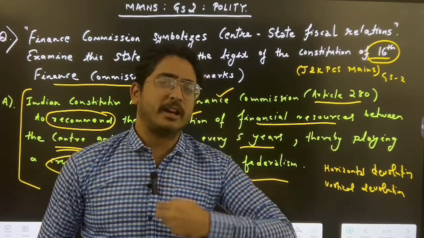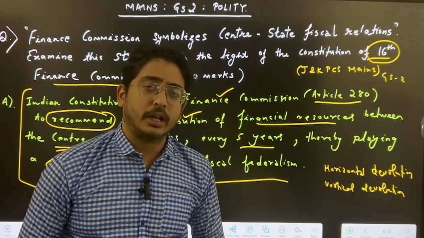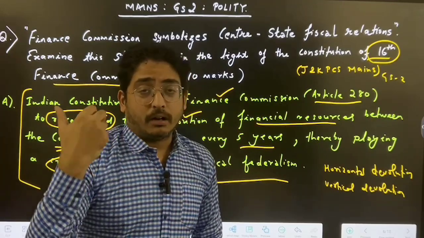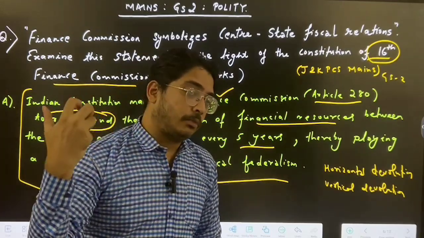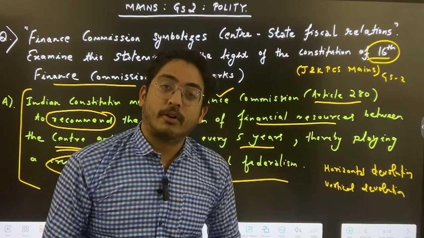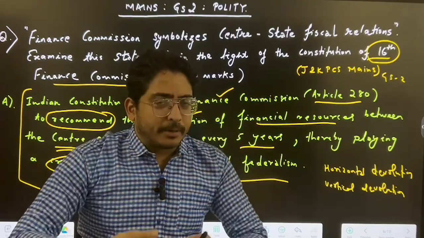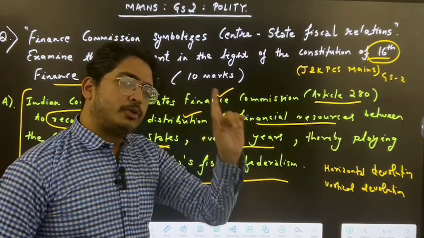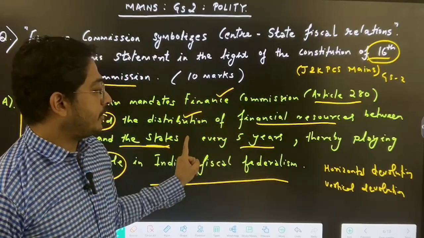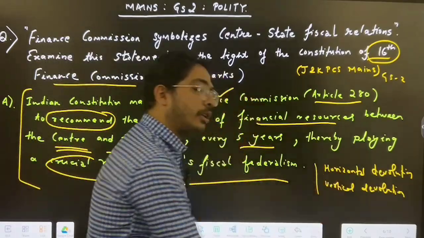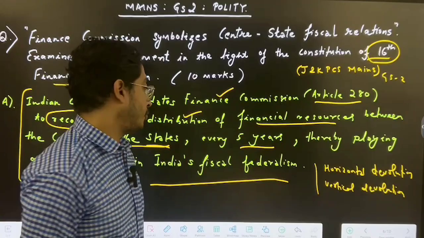Different parameters can be environment, population, how is your fiscal discipline, for example, how are your tax policies. So a lot of parameters are used by the Finance Commission through horizontal and vertical devolution. Fine.